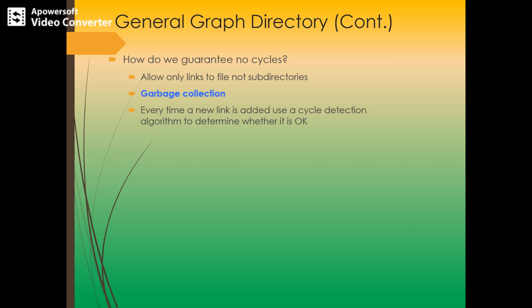As we have seen in the previous slide, in a general graph structure there is a link to the file and not to the directories. You can see that there is a link to the file. However, the concept of garbage collection can be used.